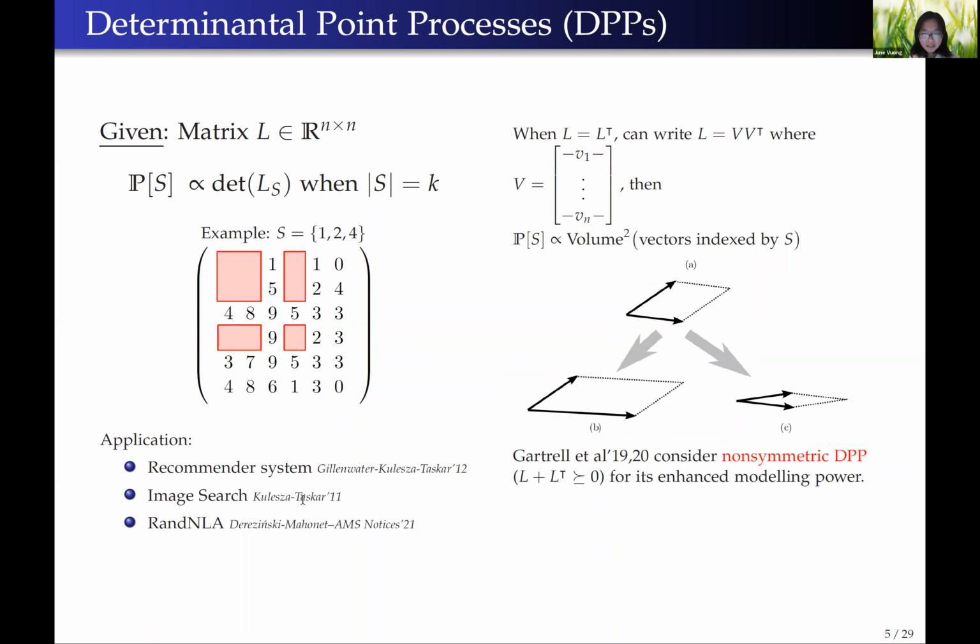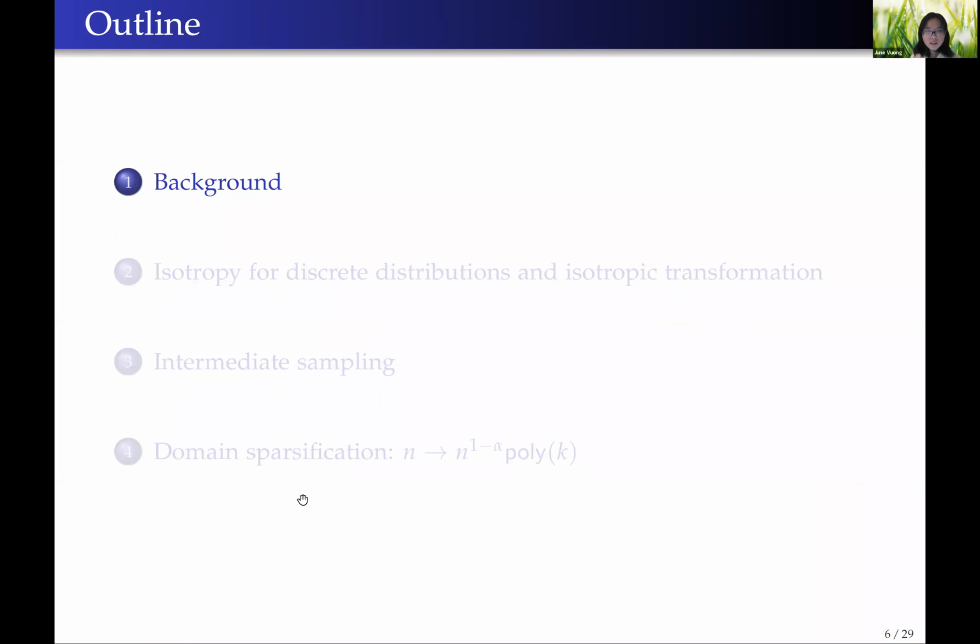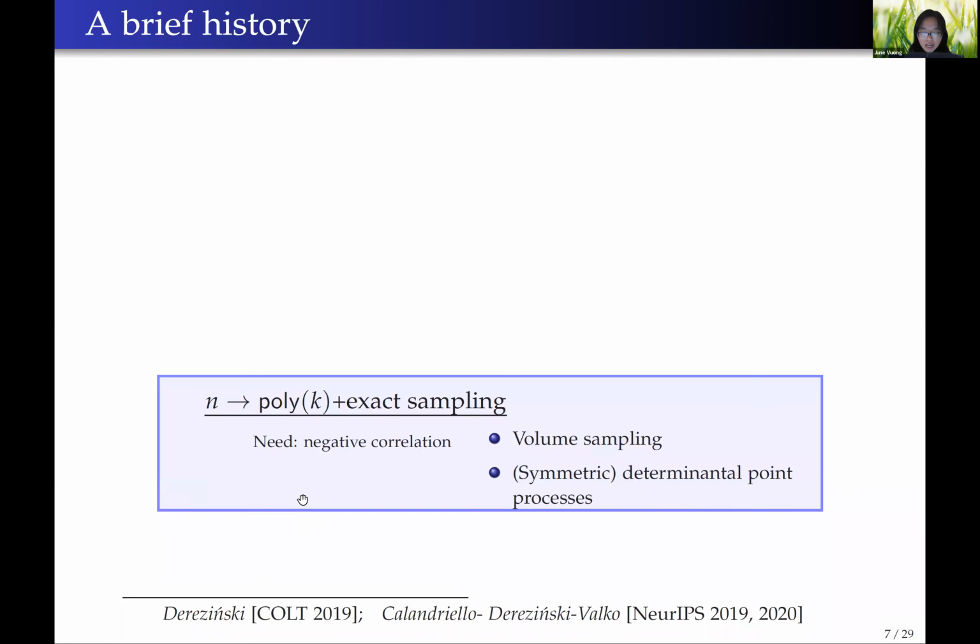You can refer to the many papers of Will and Water, Tasker, Garrer, and Derezinski, and other people to learn about the definition of symmetric and non-symmetric DPP and the applications. So I will mention a brief history of the domain classification framework. This line of work started with a work by Duffy, Peoples, Penn, and Rao in 2017, where they use a similar domain classification idea to count spanning trees in a graph in quadratic time.